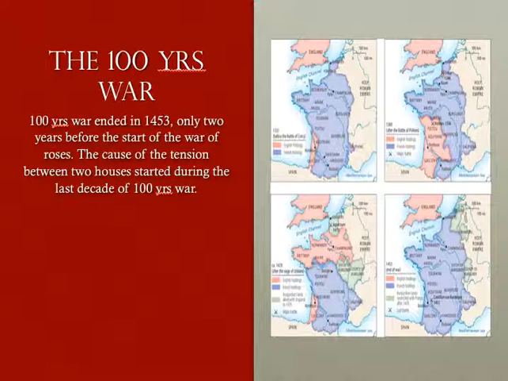The Hundred Years' War. The Hundred Years' War ended in 1453, only 2 years before the start of the War of the Roses. The cause and the tension between the two houses started during the last decades of the Hundred Years' War.